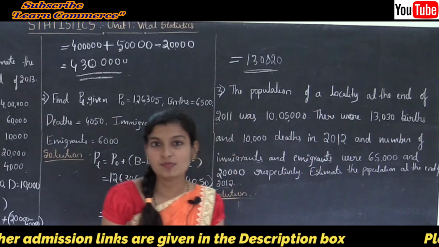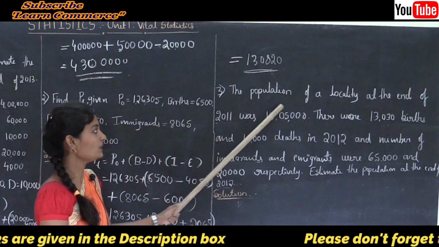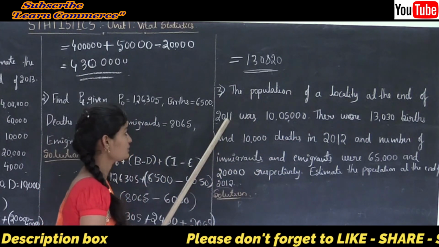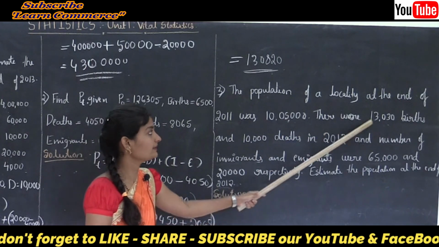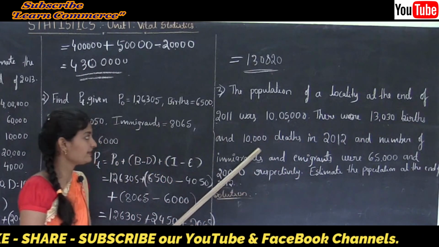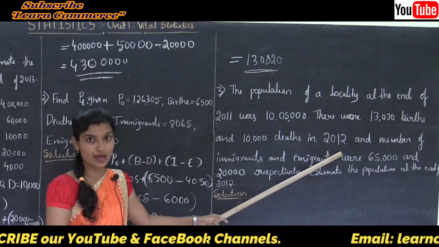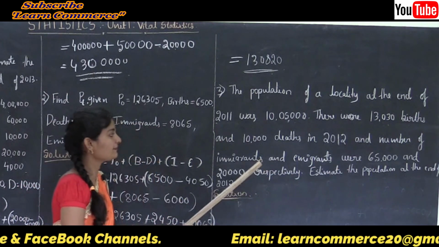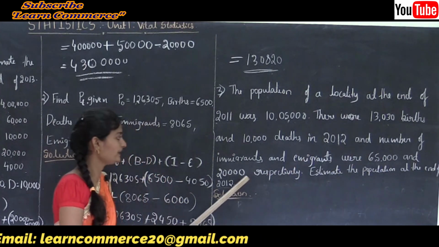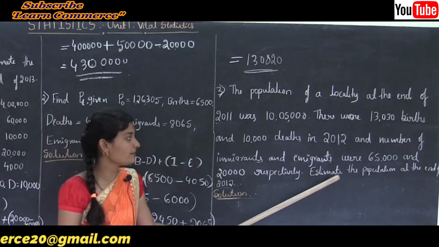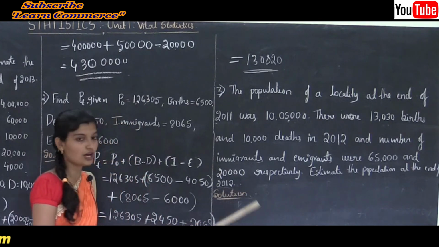Okay, now problem number 3: the population of a locality at the end of 2011 was 10,05,000. There were 13,030 births and 10,000 deaths in 2012, and the number of immigrants and emigrants were 65,000 and 20,000 respectively. Estimate the population at the end of 2012.